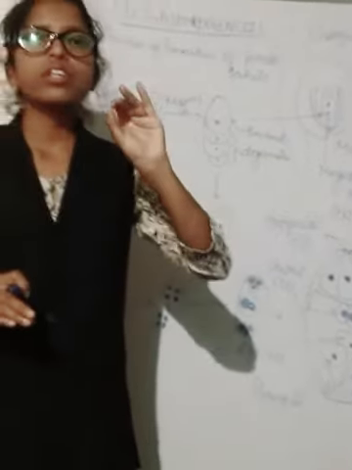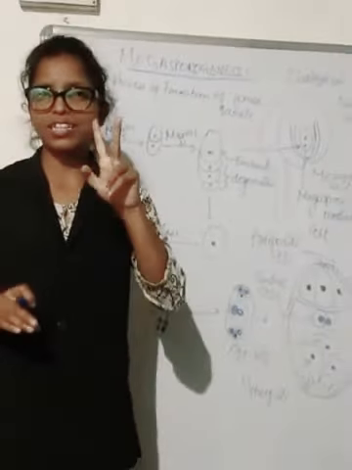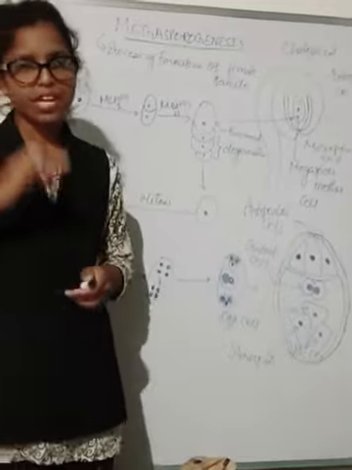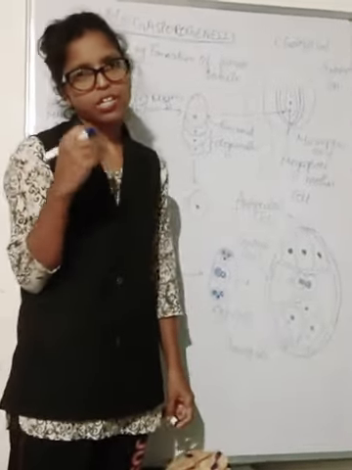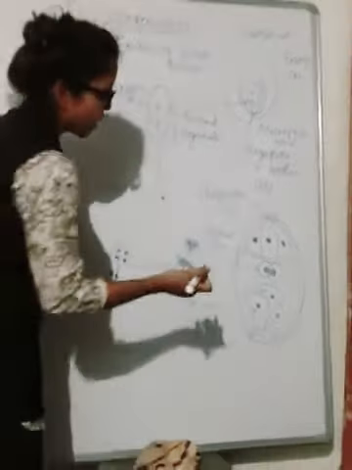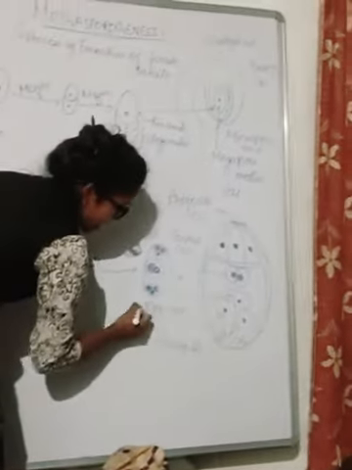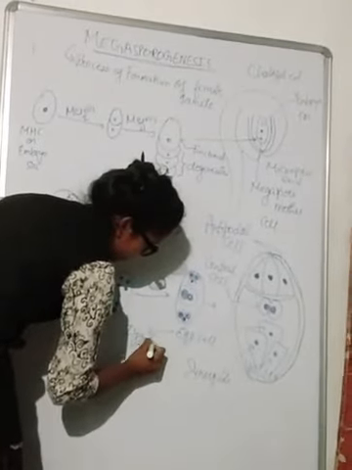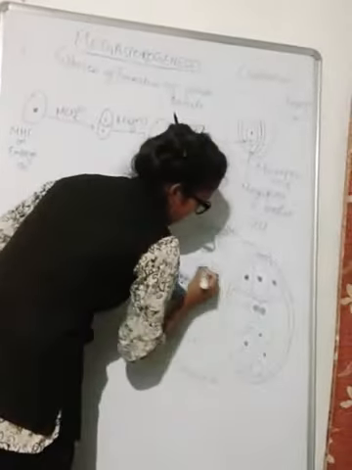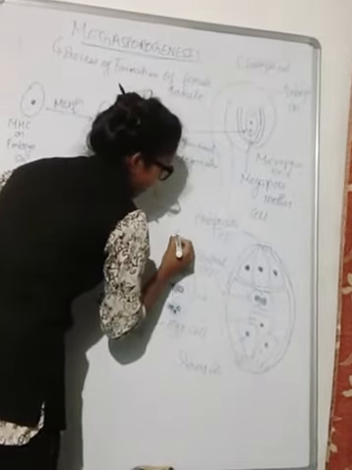Okay, so fusion. Student, fusion here in the flower takes place twice. Here double fertilization takes place. As I have told you, 2 male gametes are there, right? So the fusion takes place in two places. One fusion is in the egg cell, which will form the zygote after fertilization, and another fusion takes place in the central cell, which will form endosperm.